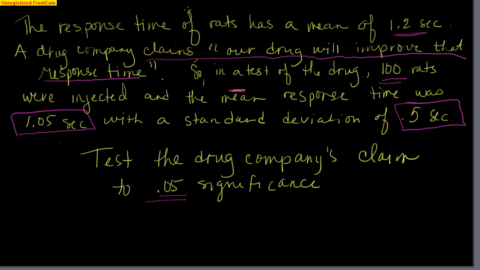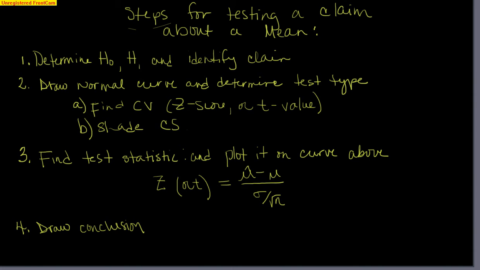All right, so we are the statisticians asked to test this claim and to find out if the drug company can make this claim that their drug will improve response time. Okay, so how do we do that? Well, let's first look at the steps like we did with the proportion. Steps for testing a claim about a mean. You're going to notice it's very similar to testing the claim for a proportion. In fact, step number 1 right here is exactly the same. Determine the null hypothesis, the alternative hypothesis, and identify the claim.